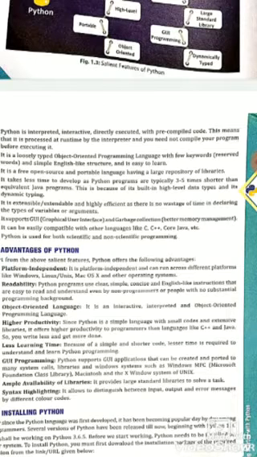So whenever we create any variable and assign any value to that variable, according to the type of the value, the Python interpreter can easily understand what the type of that variable is. If the value assigned is a character, an integer or a float, Python can easily identify the type of that variable. In other programming languages, we have to define the type of the variable, but in Python we need not define the type of variable.